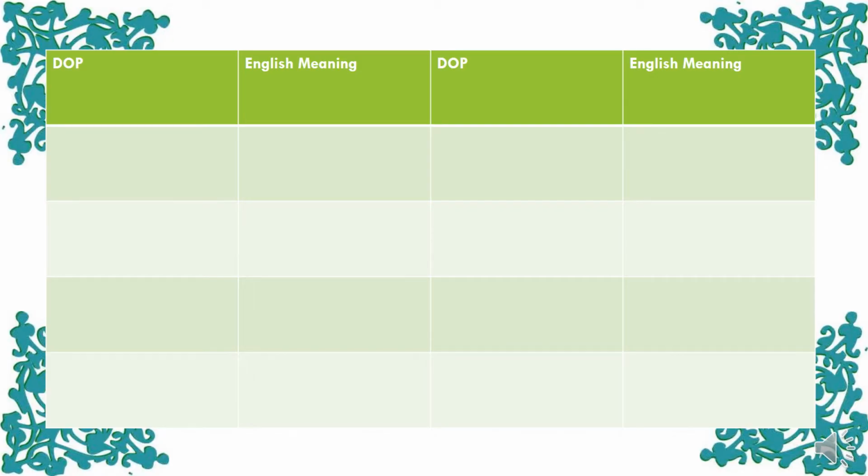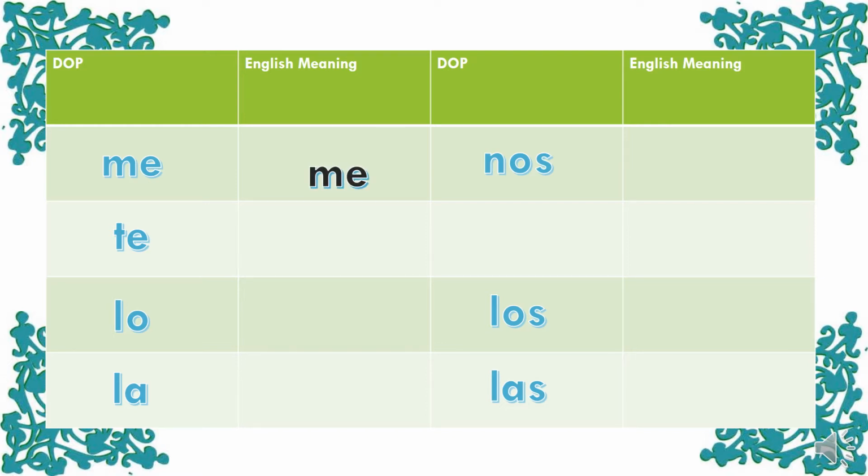So the direct object pronouns in Spanish are me, te, lo, la, nos, los, and las. Me means me. Te means you. Lo can mean two different things. It can mean it, masculine and singular, or him. La also has two meanings.